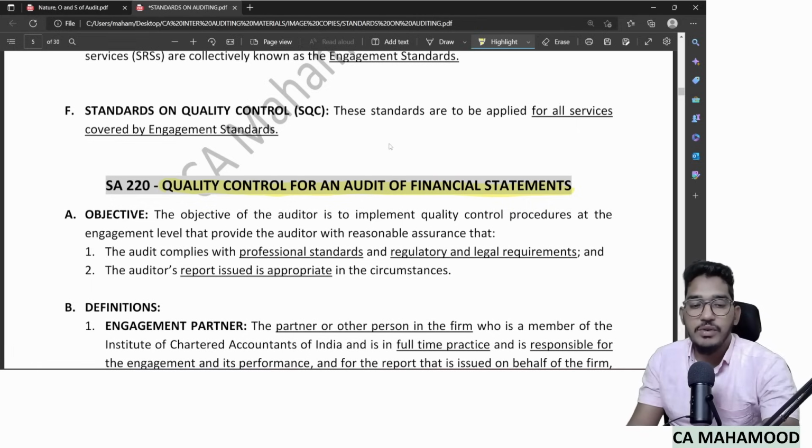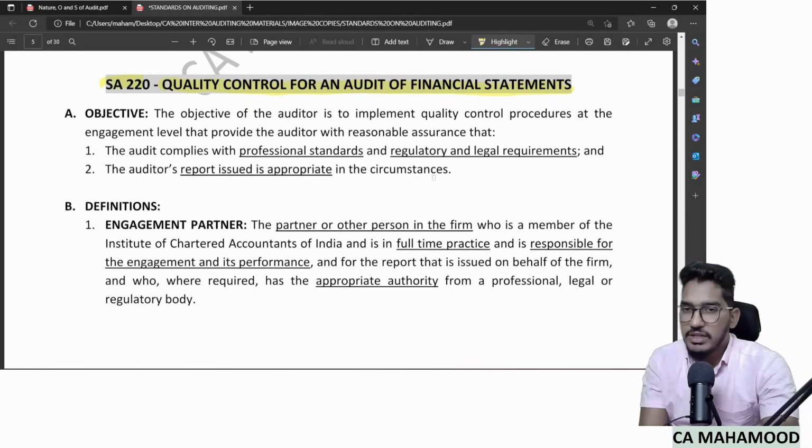And SA 220 helps us maintain quality in the audit assignments we are doing. Even if you read the objective, you will get an idea. The objective of the auditor is to implement quality control procedures at the engagement level that will give the auditor reasonable assurance that the audit complies with professional standards and also legal and regulatory requirements.